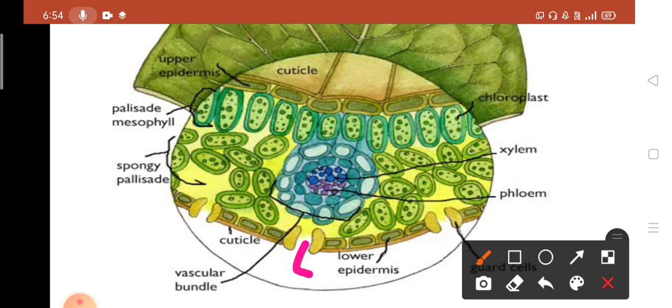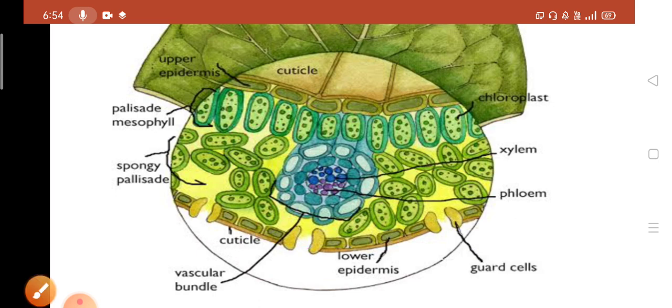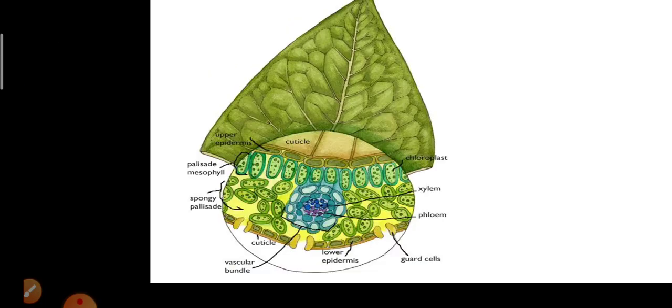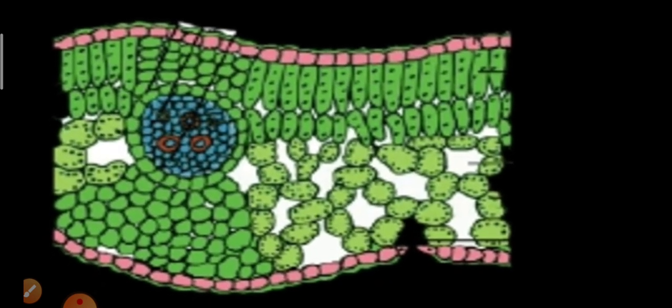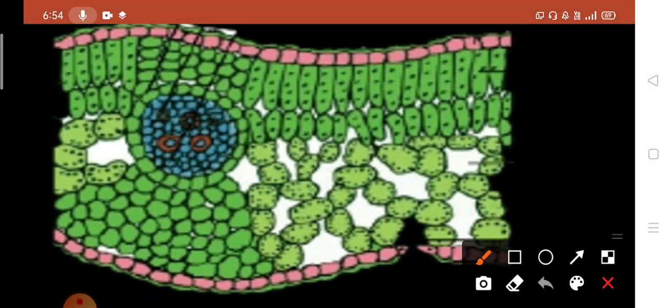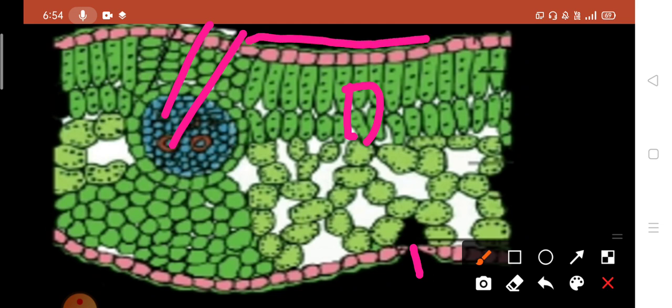Okay, this is the structure of a leaf under the microscope. You can observe here the chlorophyll, stomata, guard cells. Here the xylem, phloem. Okay, students, this is the outer covering of a leaf, that is cuticle, and the other things.